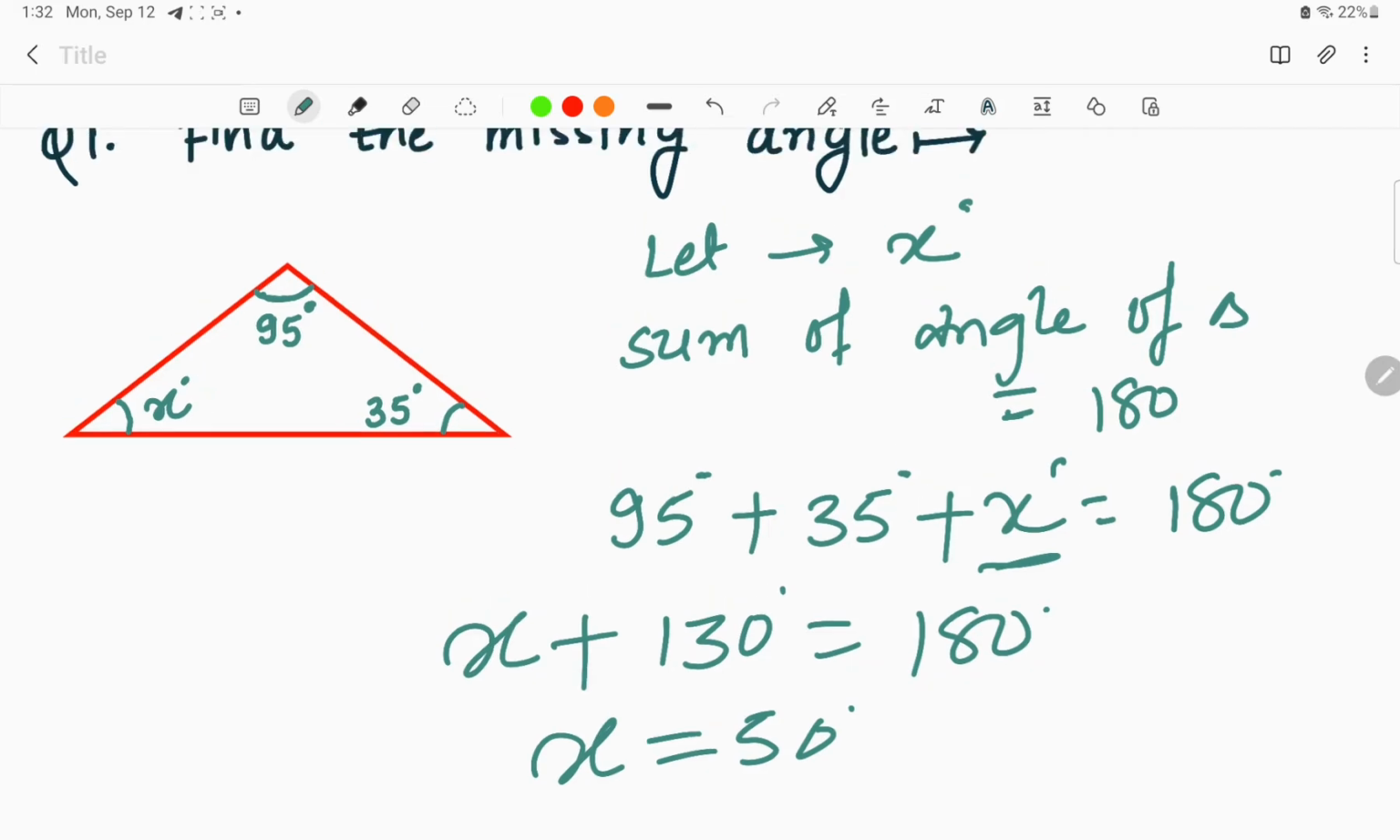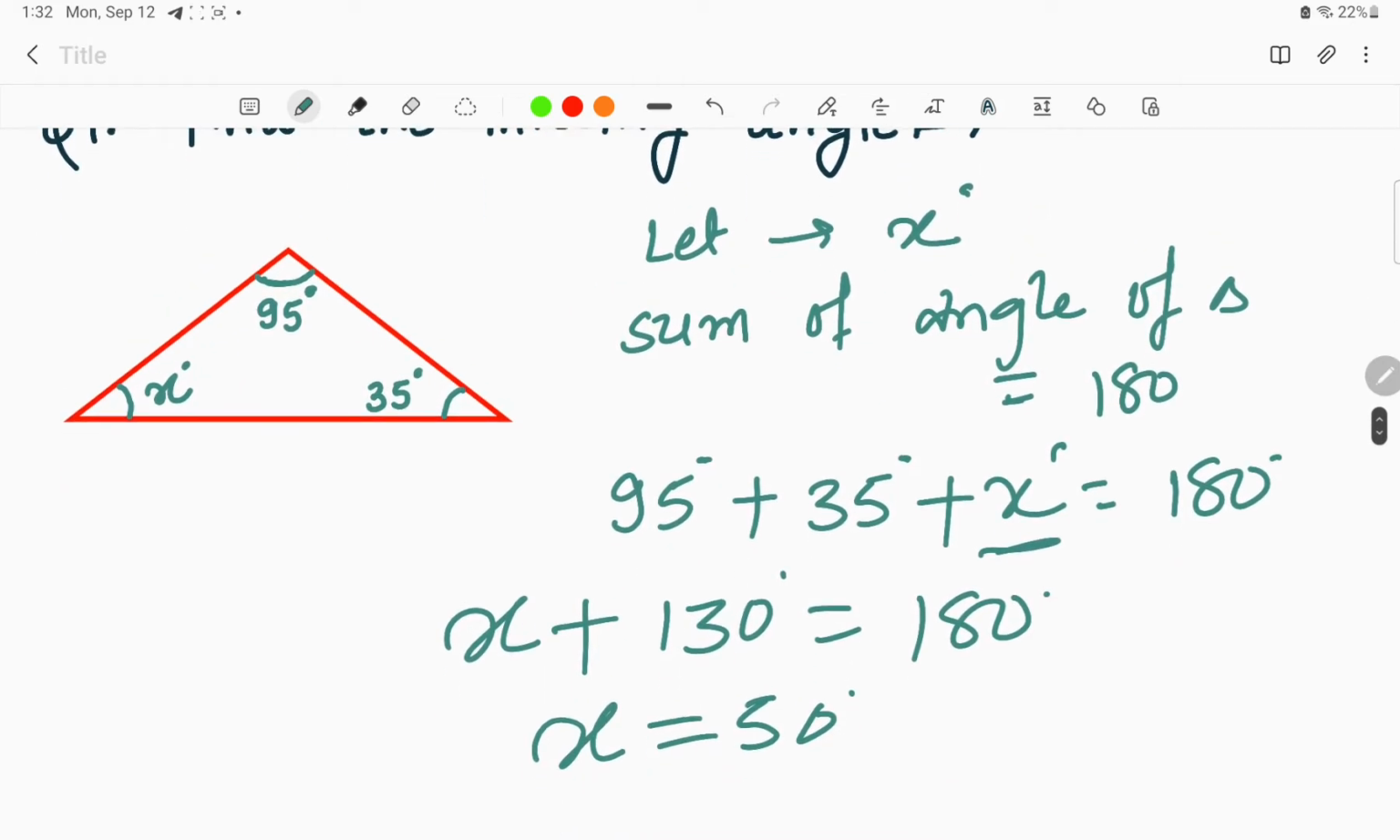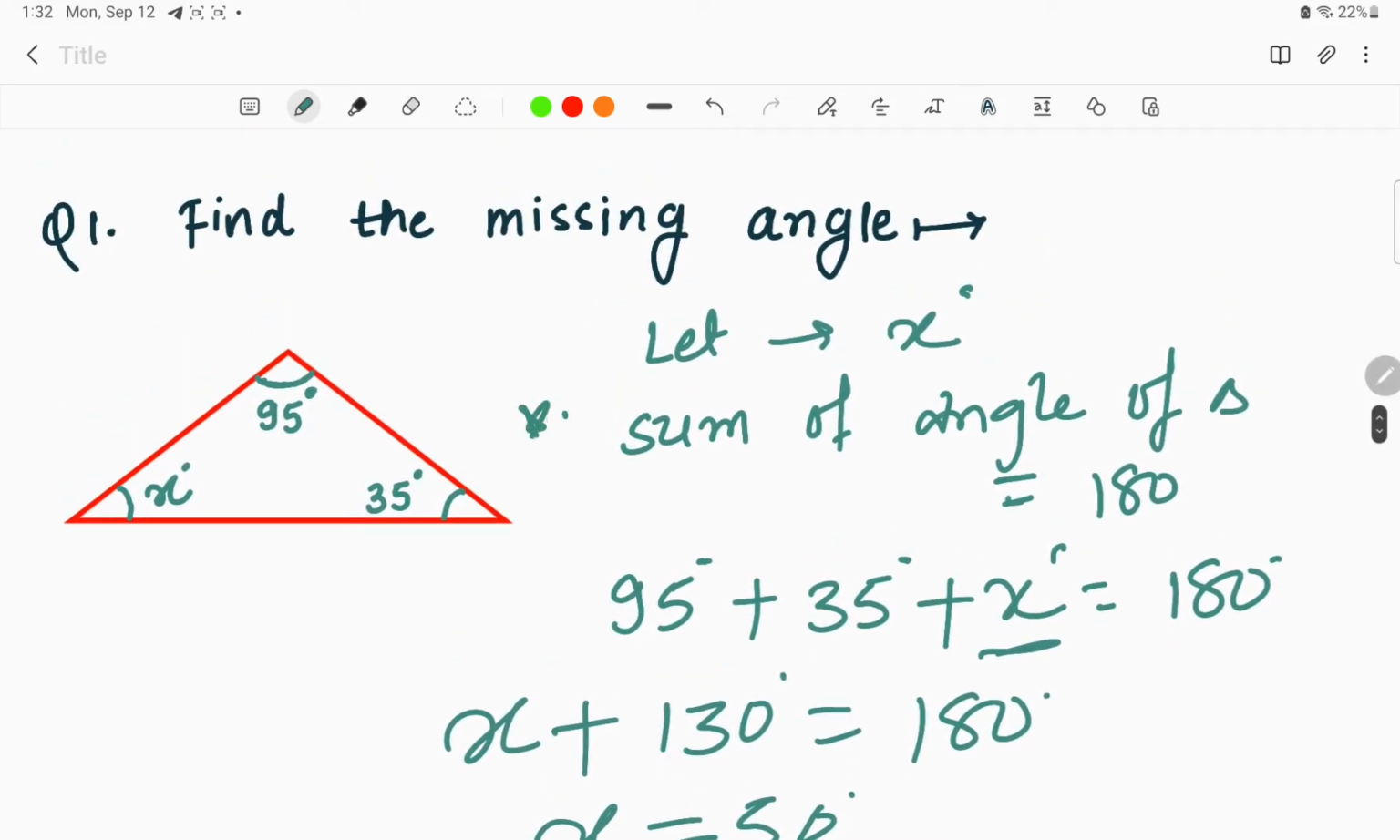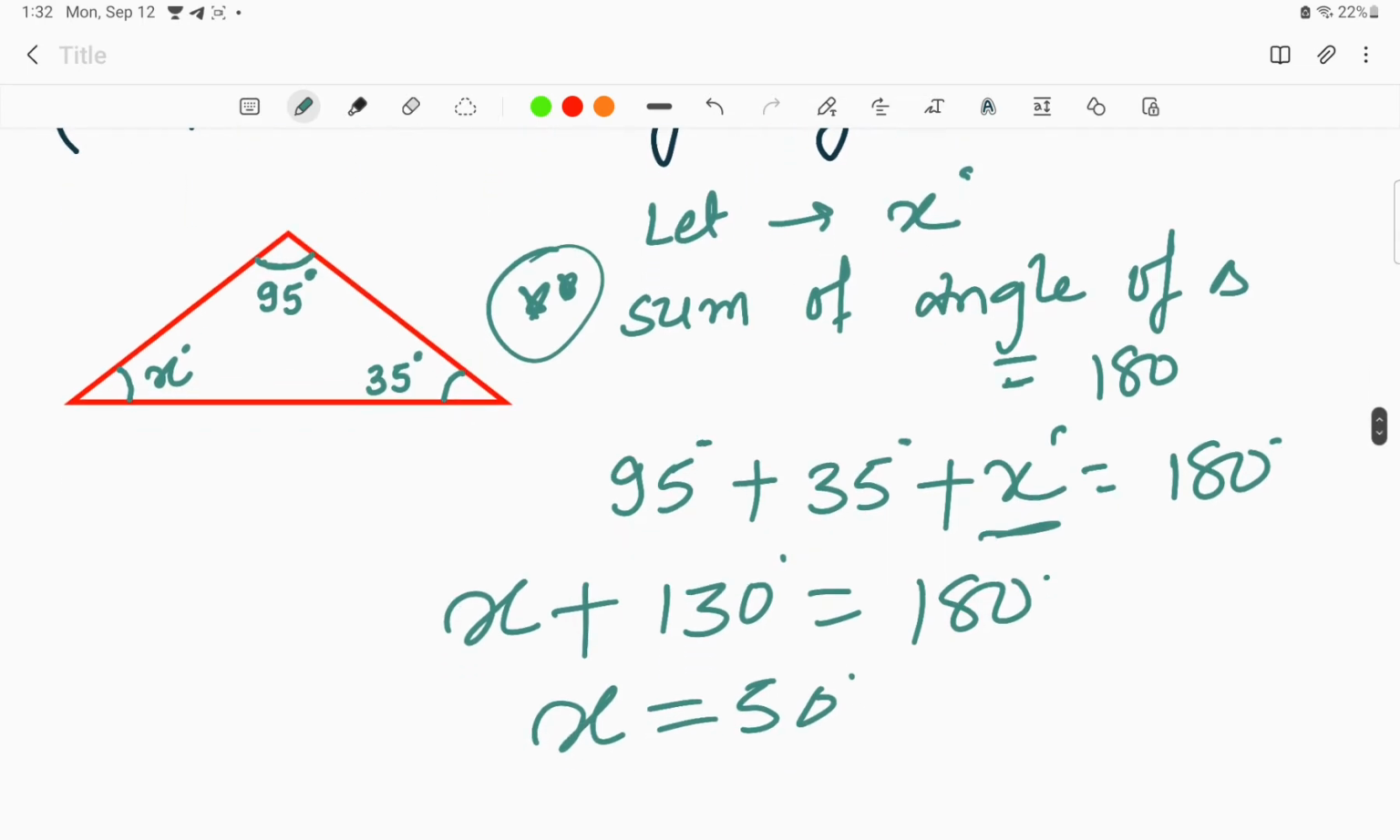Hence the missing angle over here is 50 degrees. How have we found it out? The only fact we need to understand here is that the sum of the angles of a triangle is equal to 180 degrees. The two given angles are 95 and 35. So if we carry out 95 plus 35 plus x degrees is equal to 180 degrees, we can find out the missing angle over here.